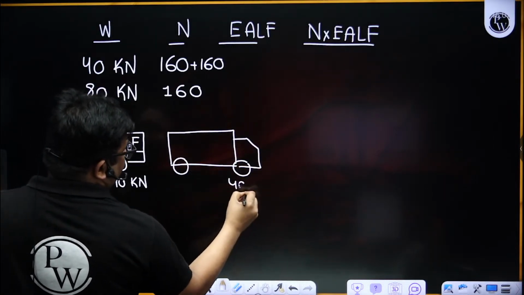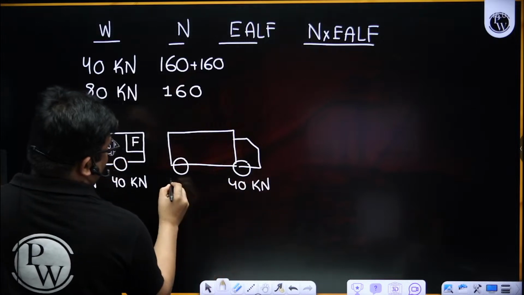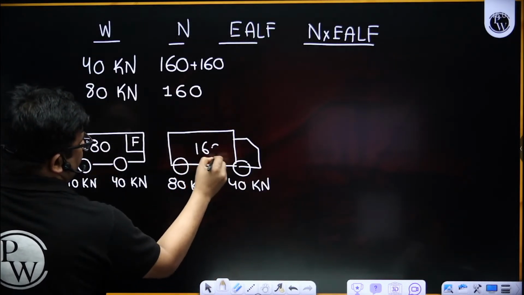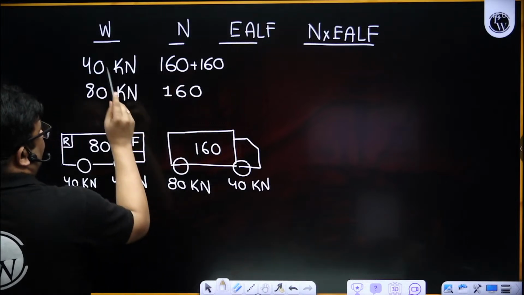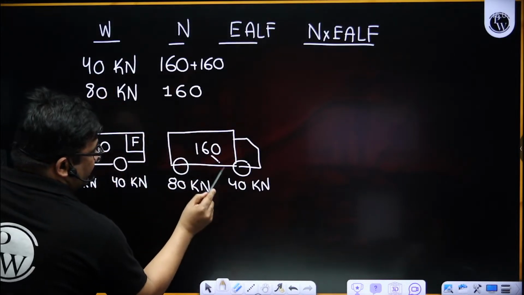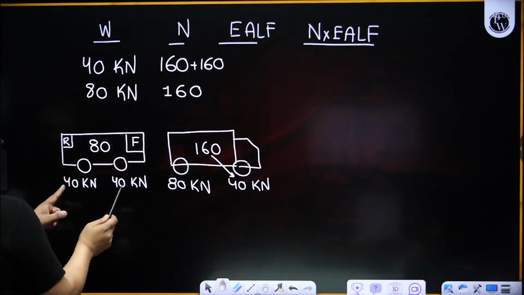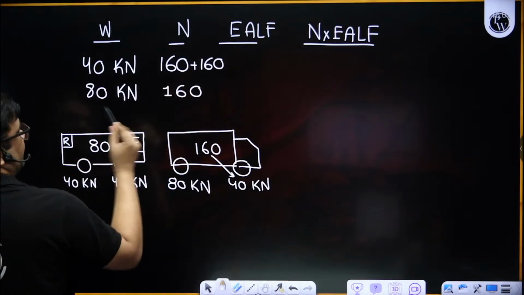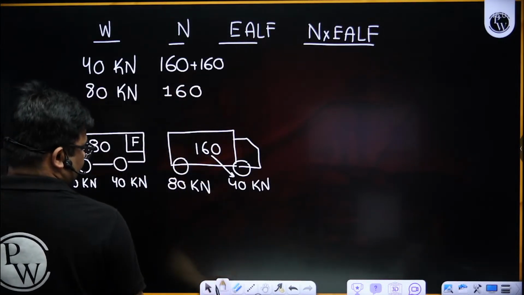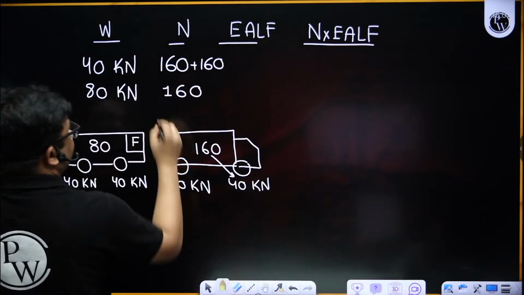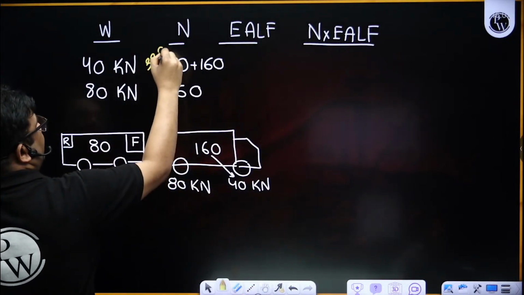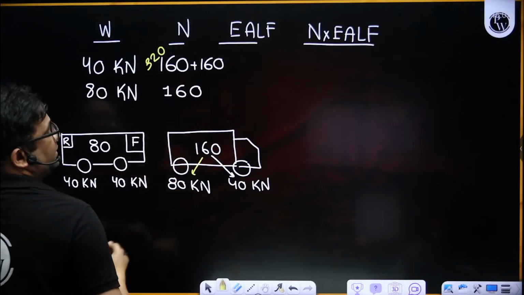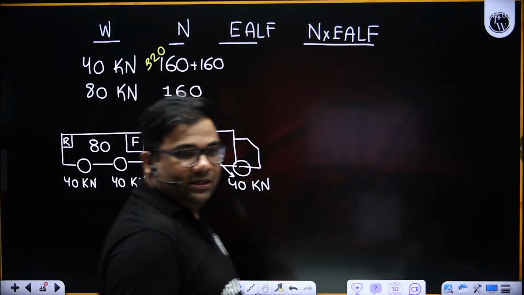The front one is 40 kilonewton and the rear one is 80 kilonewton, and a total of 160 trucks are there. So for 40, 160 from here and then 2 into 80, so 160 plus 160 is equal to 320, right? Yes, total 320. And for 80, only 160 are there. Very easy. Understood?